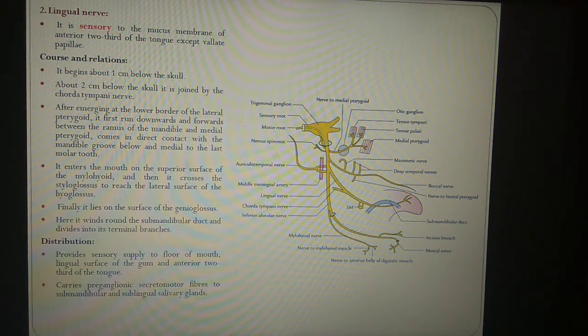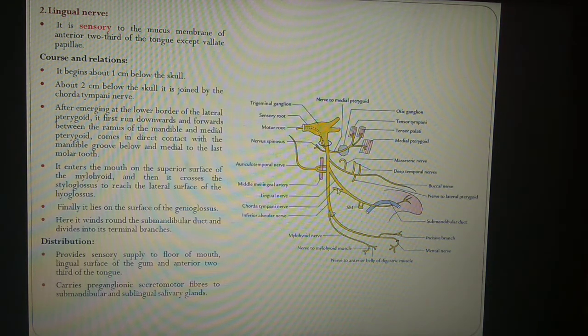After emerging at the lower border of the lateral pterygoid muscle, it runs first downward and forward between the ramus of the mandible and the medial pterygoid muscle and comes in direct contact with the mandible.